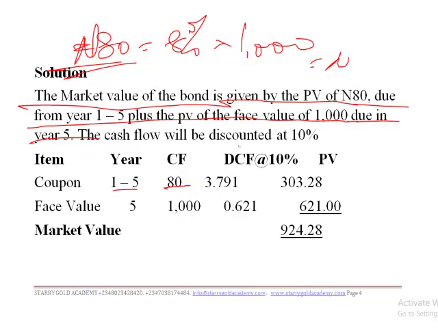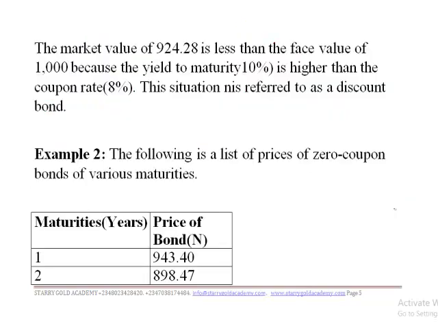flow at 10%. So your DCF will be 3.791, which you multiply by your cash flow. You have your PV of this. The face value at the end of year 5, which is 1,000 naira cash flow, DCF at 10% for year 5 will give you 0.621, which gives us this. Addition of the two PVs, you have 948.28, which is the market value of the bond.